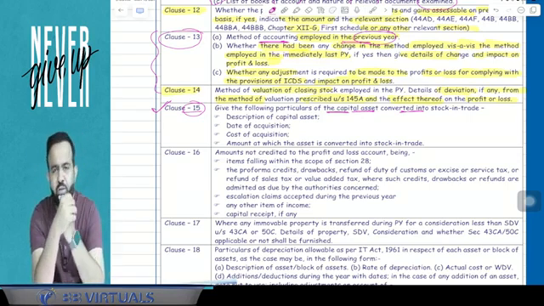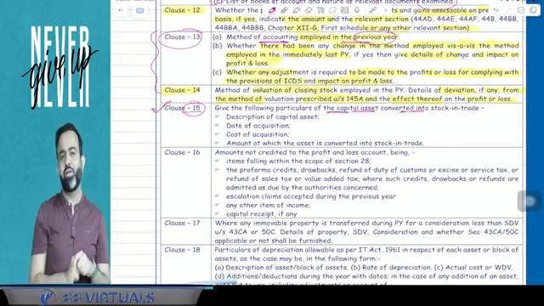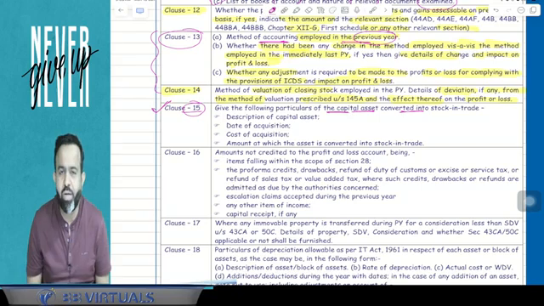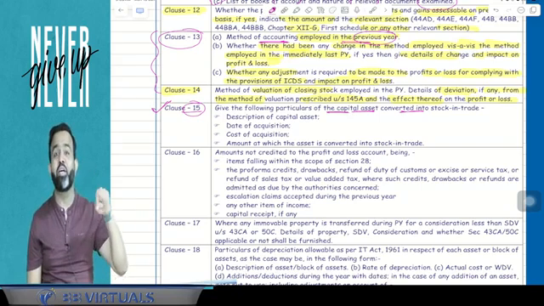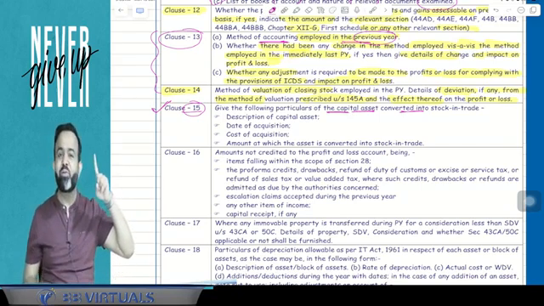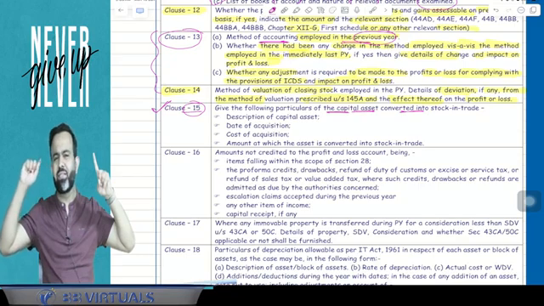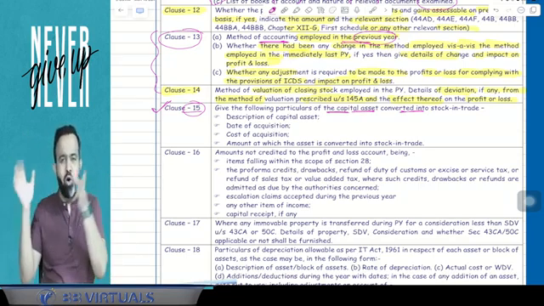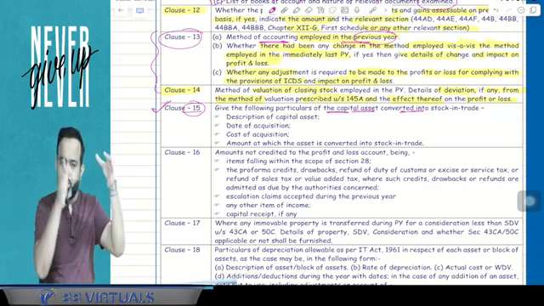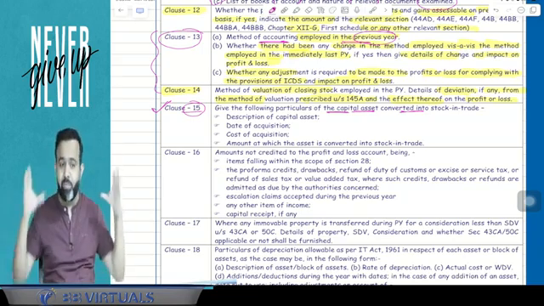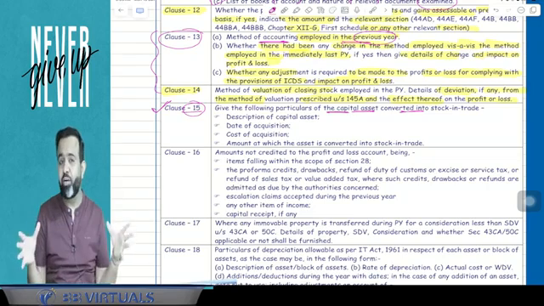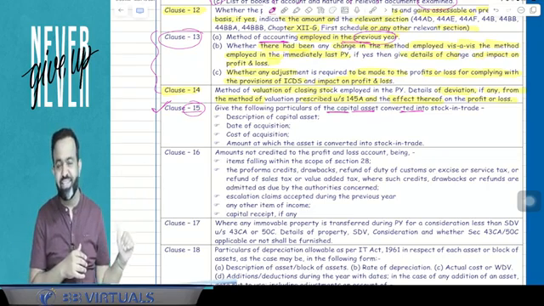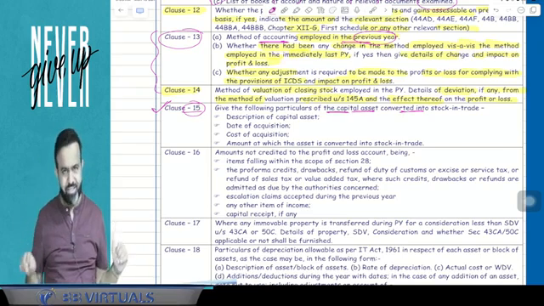And in case of the conversion of capital asset into stock in trade, your transfer took place in the year of conversion, but you are required to pay the tax only in the year in which that stock in trade is sold. We took one example, where the assessee, I think Preeti, was having one plot, and that plot was converted into stock in trade. After that, she built the building, and there were 20 flats of equal size and dimension, and out of that 15 flats were sold in the current year. So that was conversion of capital asset into stock in trade.